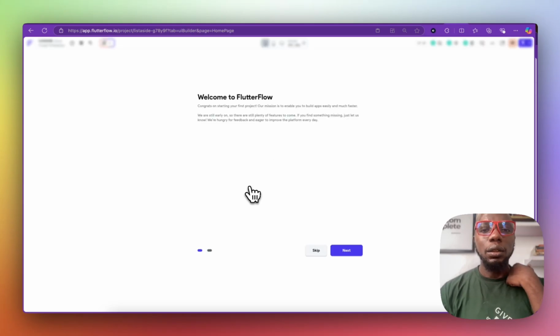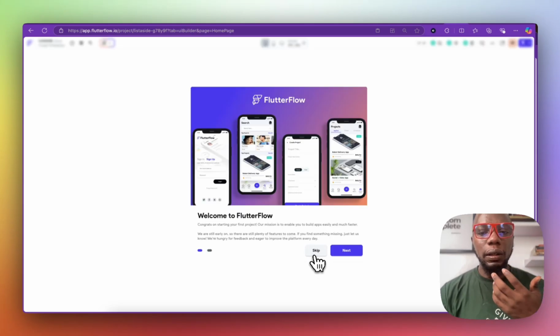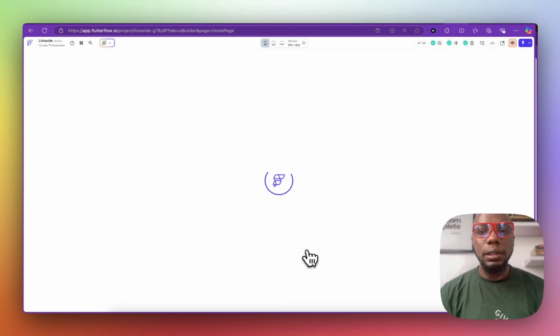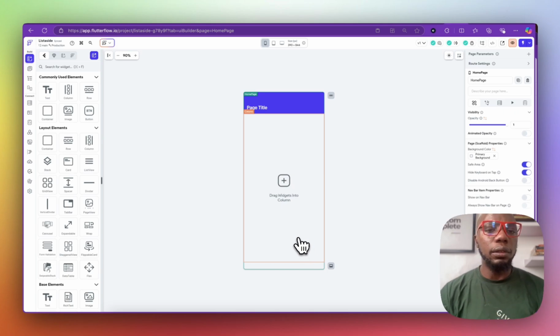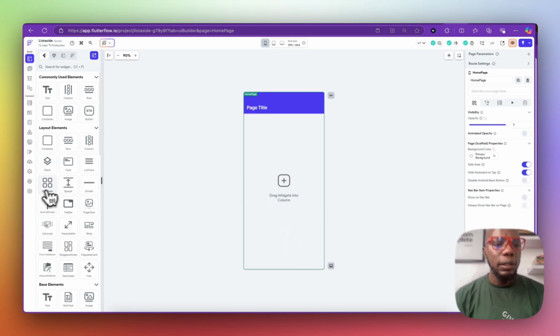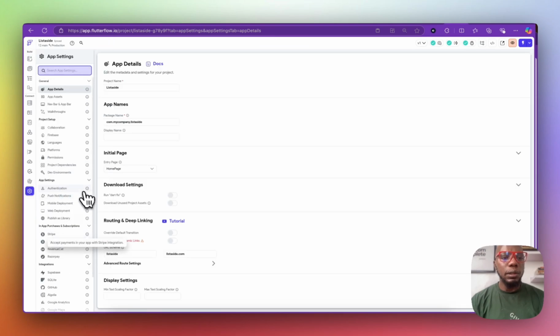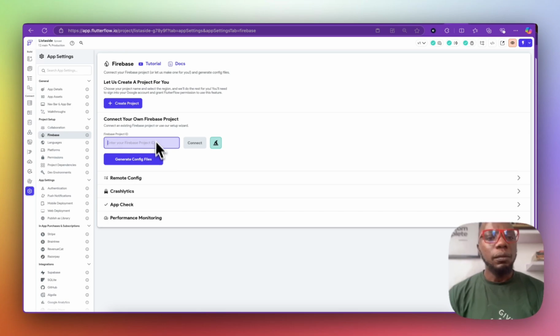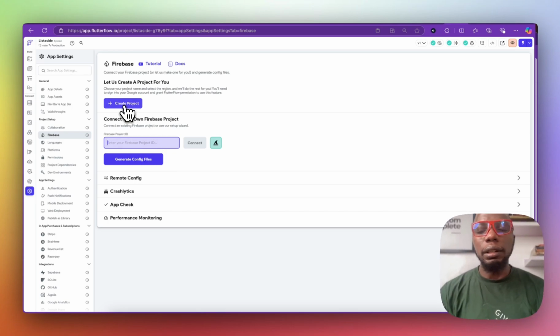And it's going to ask me for some very, very basic options. Do I want FlutterFlow to configure all of these things for me? Do I want it to configure it for me? Those are some of the questions it's going to ask you as you go through the prompt. So the first thing you want to set up is your Firebase, because right here, you need to add your Firebase ID. So you can create your Firebase here directly from FlutterFlow.